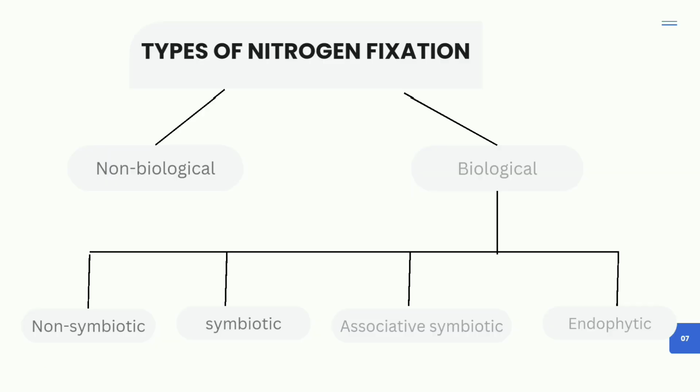There are two types of nitrogen fixation: non-biological nitrogen fixation and biological nitrogen fixation. Biological nitrogen fixation is further divided into four types: non-symbiotic nitrogen fixation, symbiotic nitrogen fixation, associative symbiotic nitrogen fixation, and endophytic nitrogen fixation.